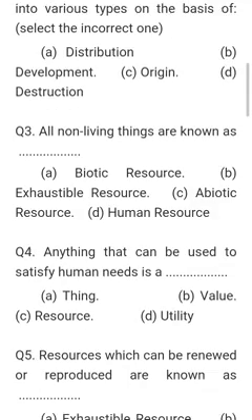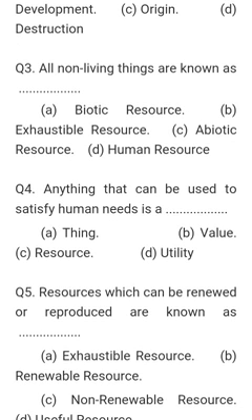Then question number 3: All non-living things are known as biotic resources, exhaustible resources, abiotic resources, human resources. The correct answer to the question is abiotic resources. It is non-living. These are things which do not have life.